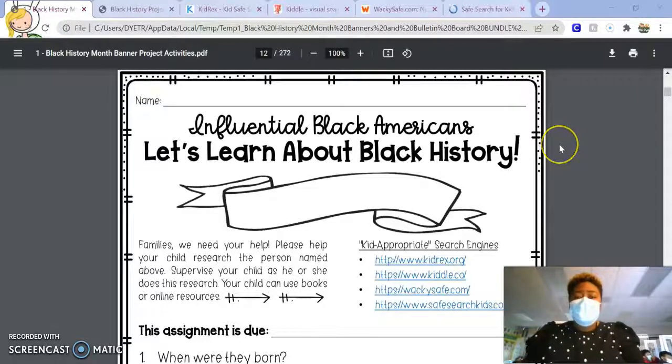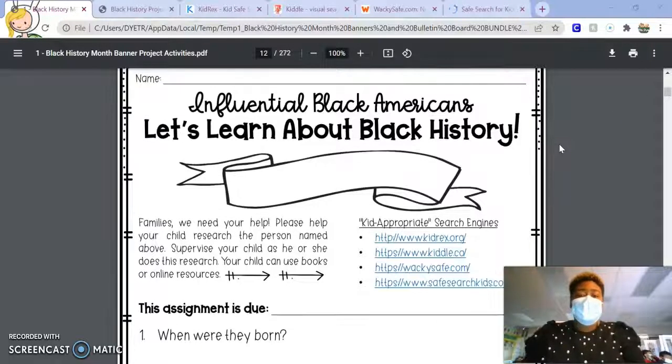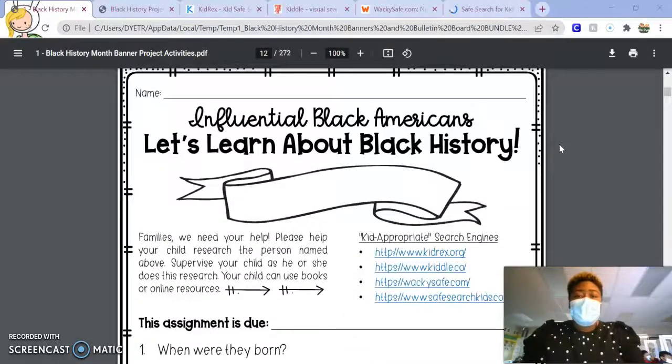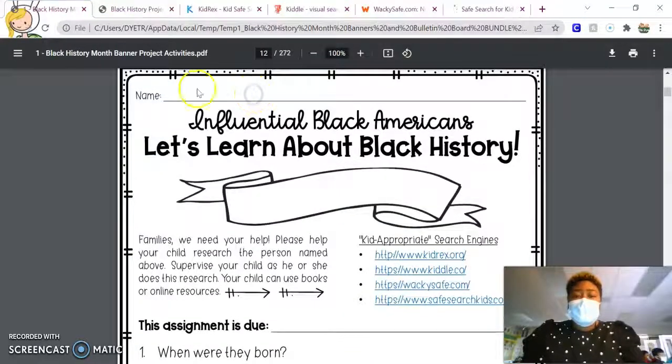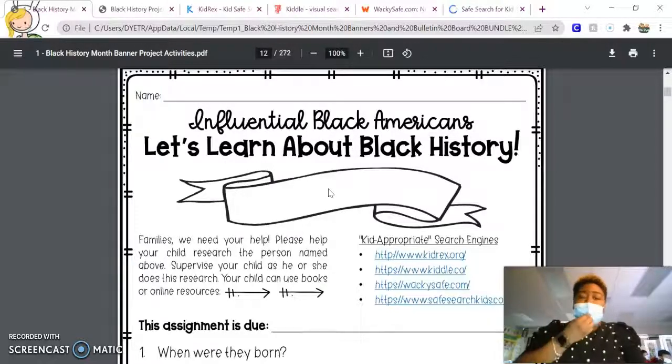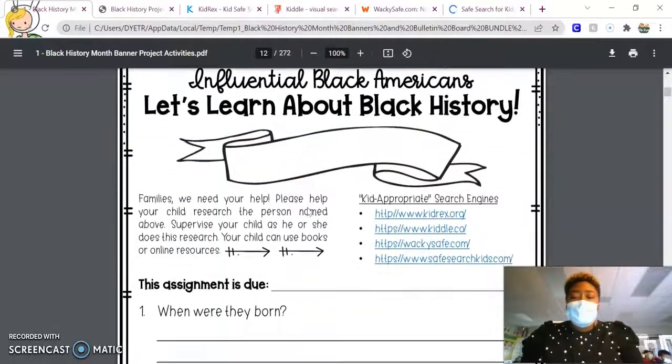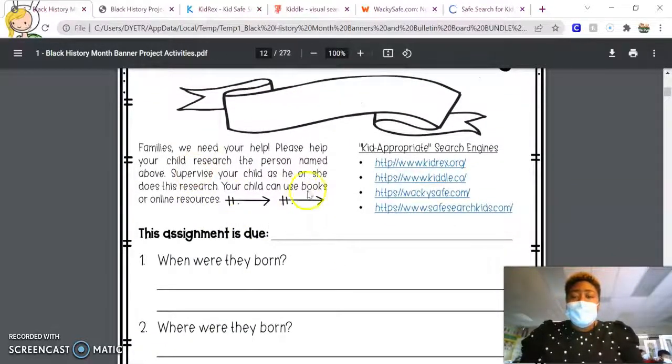Here on the screen, you see our first sheet within our project packet, and it's titled Influential Black Americans. Let's learn about Black history. At the top, you should see your student's name, and here you should see the person that you are assigned to complete. For example, if I am researching George Washington Carver or even Barack Obama, their name will be listed here. If I scroll down, I'll see this little prompt right here.